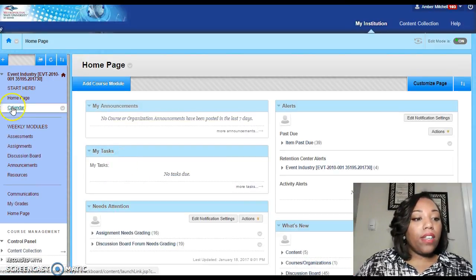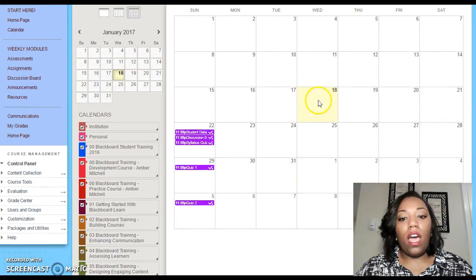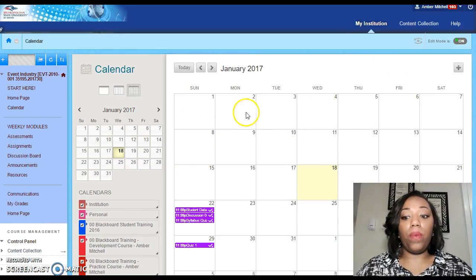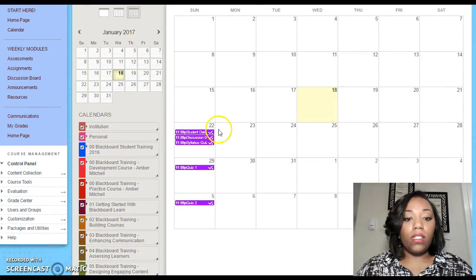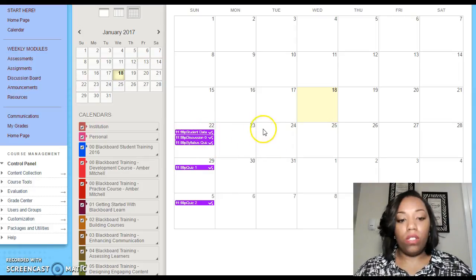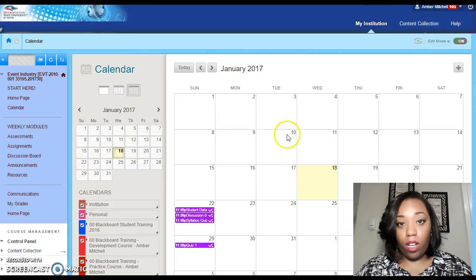Okay, calendar. This is really useful actually, because if you come in here, it tells you what's due and when it's due. This Sunday, January 22nd, your student data sheet, your introductions on the discussion board, as well as the syllabus quiz are all due. Quiz 1, quiz 2. I will add discussions in here as well, as per my previous video.